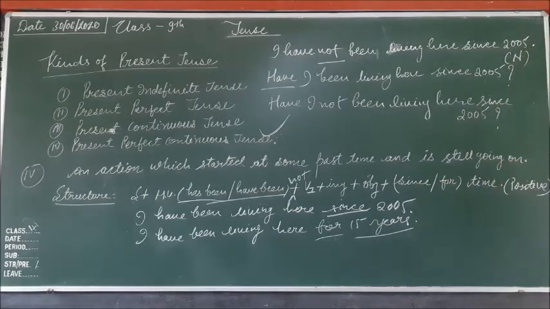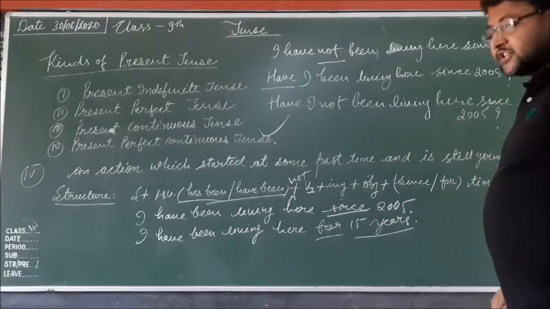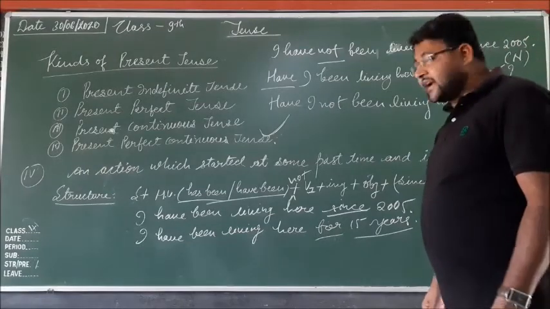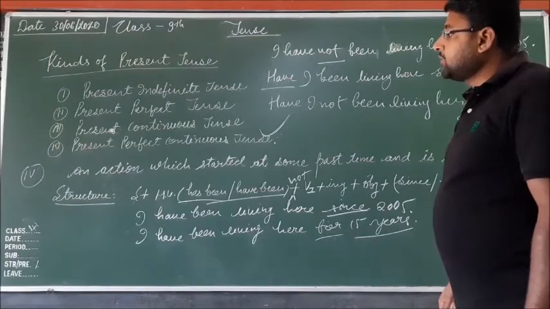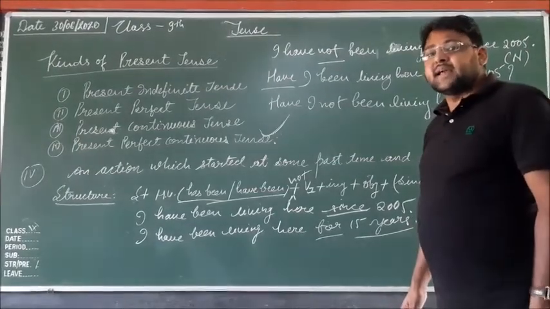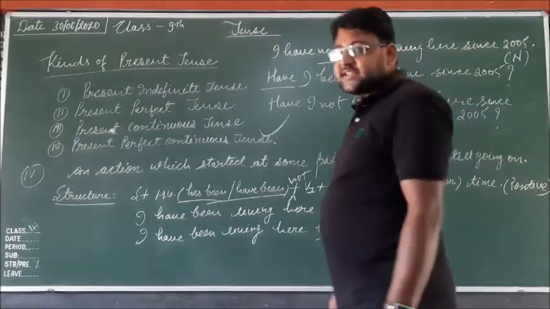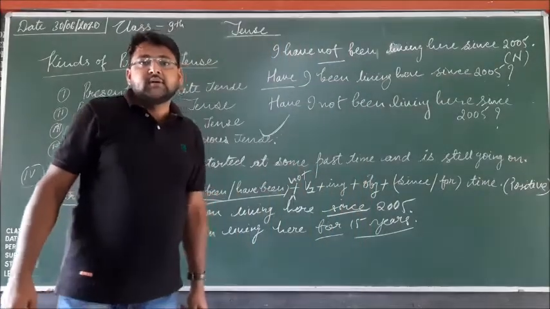And then a question mark will be there. So like that you can make the positive sentence, negative sentence, interrogative sentence, and interrogative negative of present perfect continuous tense. In the next video lecture we will discuss past tense.